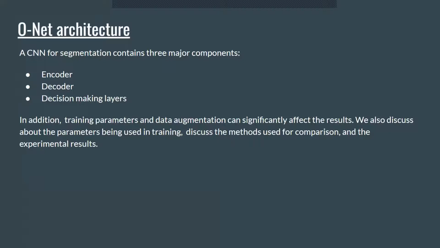In addition, training parameters and data augmentation can significantly affect the results. We also discuss the parameters used in training, the methods used for comparison, and the experimental results.